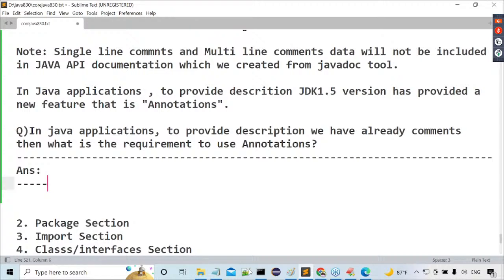7 to 8:30 and 8:30 to 10, these 2 sessions I assigned for what purpose? Only Java stream. 10 to 11:30 and 11:30 to 12 I assigned. 11:30 to 1 I assigned for what? Other non-Java content is going on. All of them are going on in morning sessions clearly.